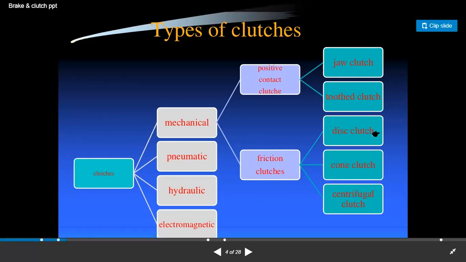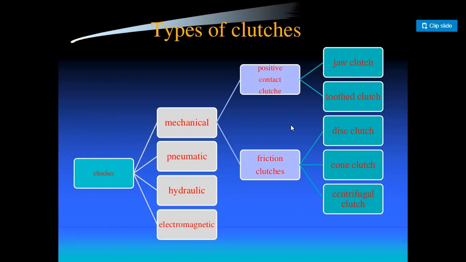In a disc clutch, there is sliding contact between the driving and driven plates. Whenever the driving and driven plates are in contact through sliding contact, friction occurs between the two plates, and that friction is used to engage or disengage the driving and driven plates. In a centrifugal clutch, the centrifugal force is used to generate the power to engage or disengage the plates.